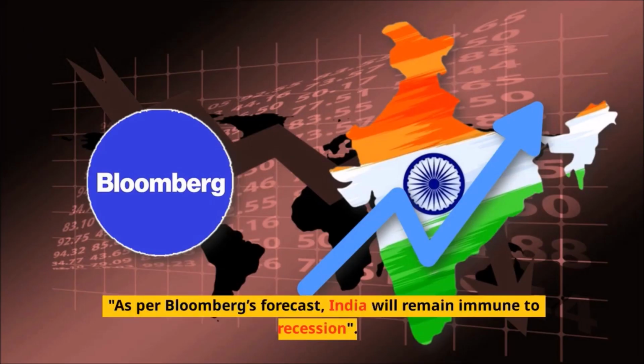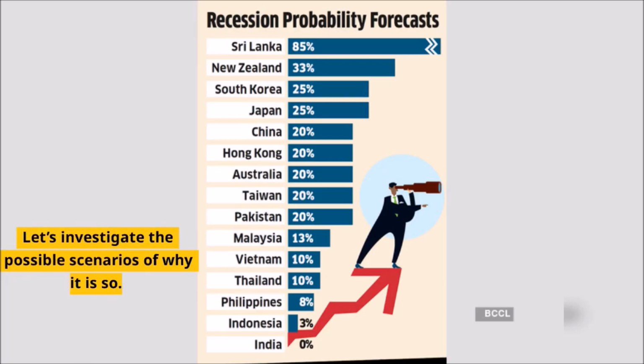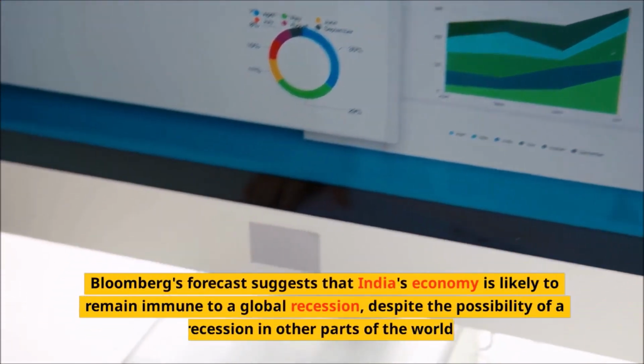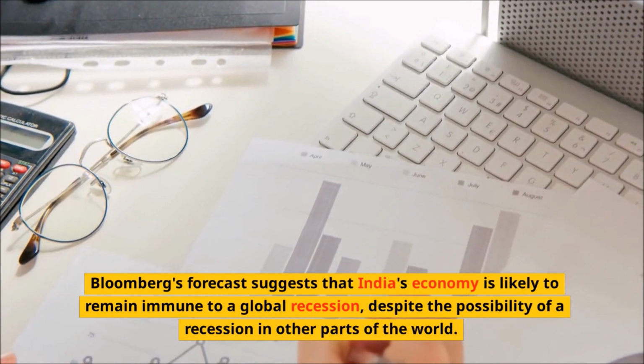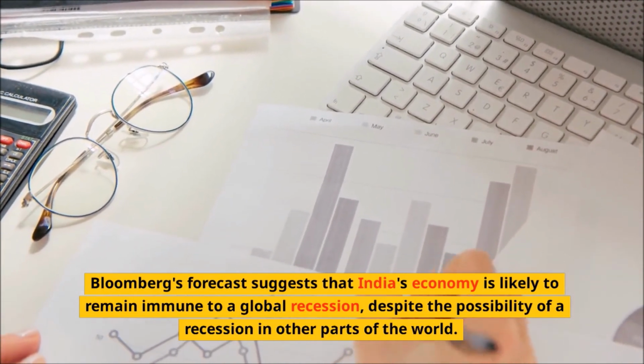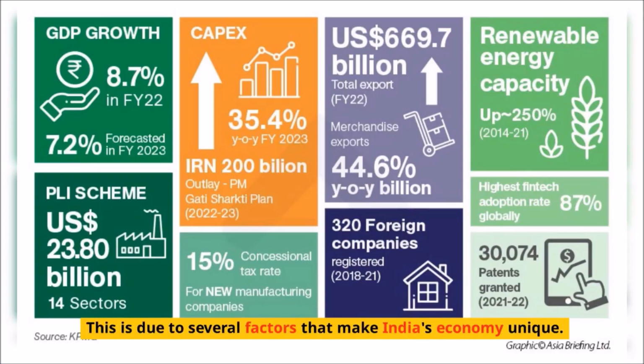As per Bloomberg's forecast, India will remain immune to recession. Let's investigate the possible scenarios of why it is so. Bloomberg's forecast suggests that India's economy is likely to remain immune to a global recession, despite the possibility of a recession in other parts of the world. This is due to several factors that make India's economy unique.